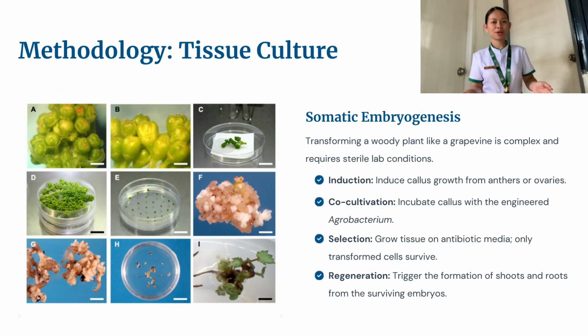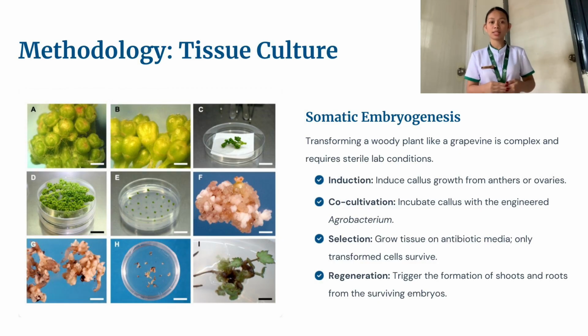So this is Karen Spredo and I will be discussing somatic embryogenesis. It is the process of producing genetically identical plants through tissue culture, and it involves the transformation of somatic or non-reproductive cells into embryos, which later develop into a whole plant.